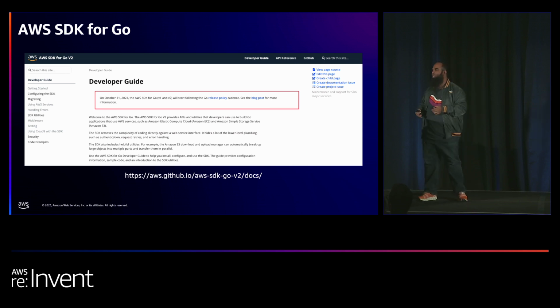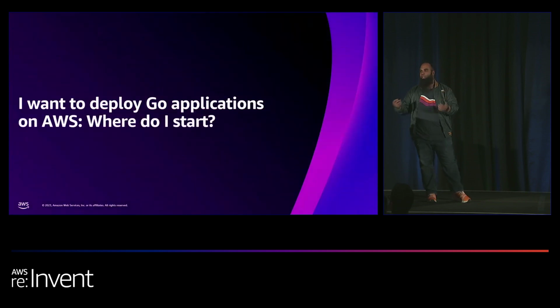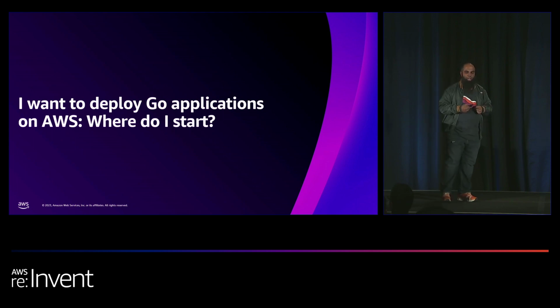But the thing is this, right? It doesn't just stop over here. The SDK is just the first part of how you get started with Go on AWS. So once I've taken the SDK, I've actually built the code, I've compiled it, and I can probably test it out a bit to just stub it out and see if it works, I actually ask the next question, right? Where do I get started? How do I deploy my application? Where do I deploy my application?